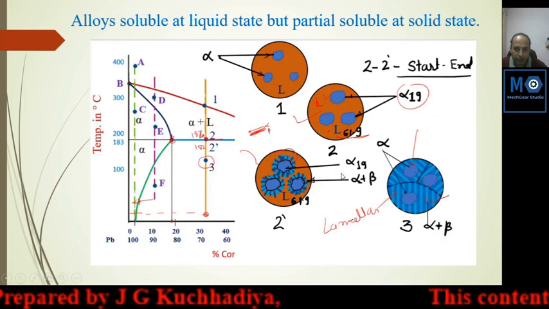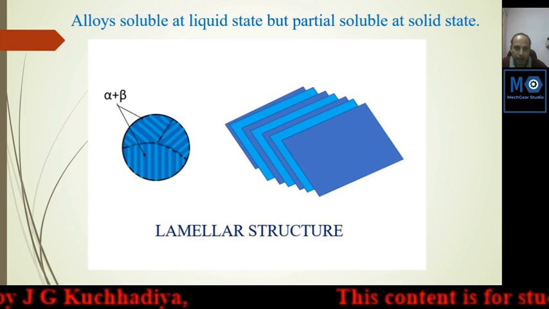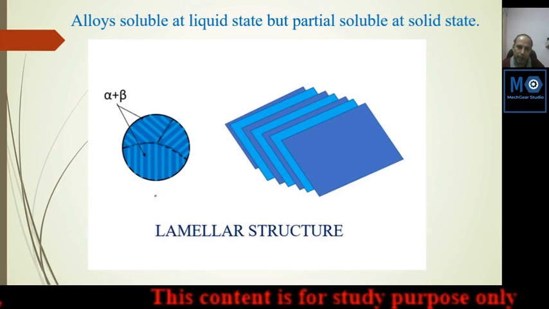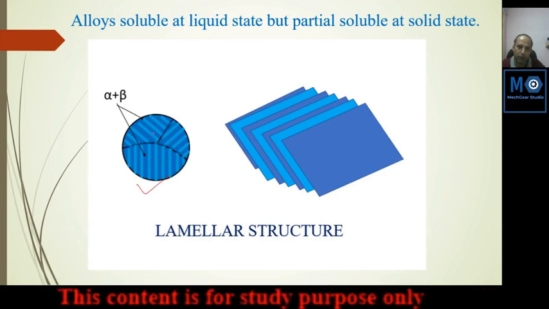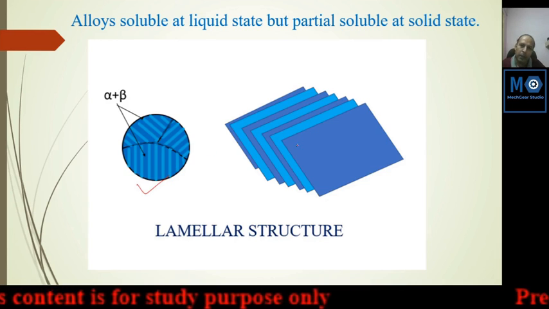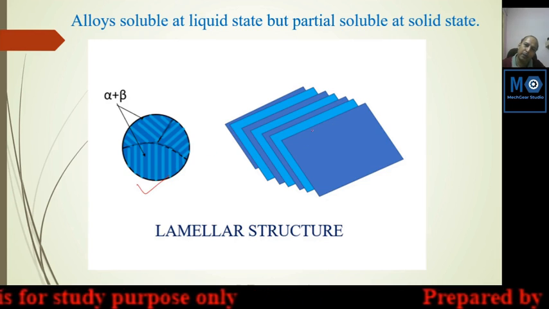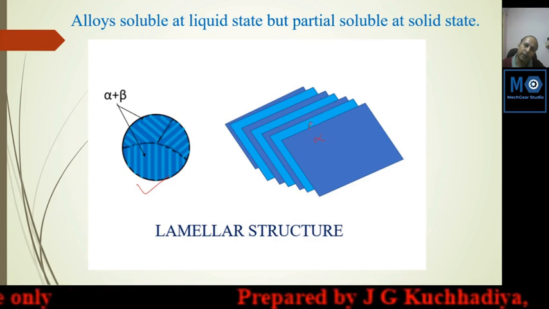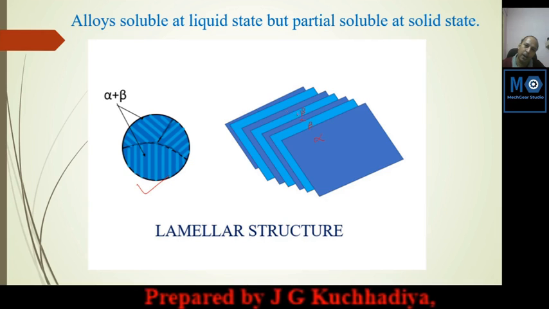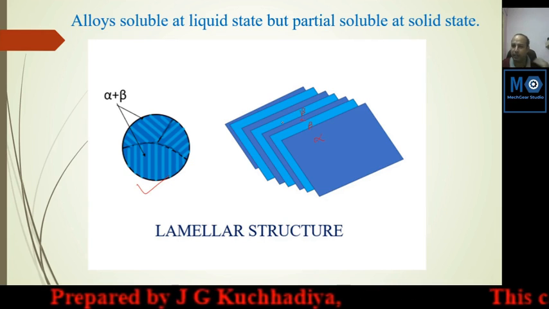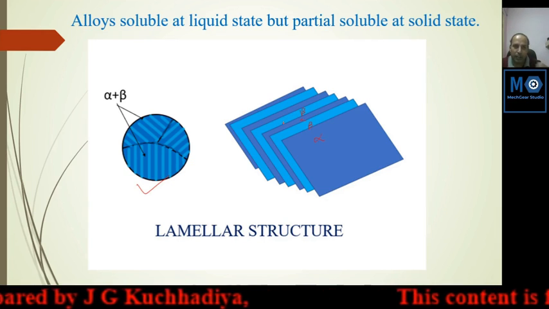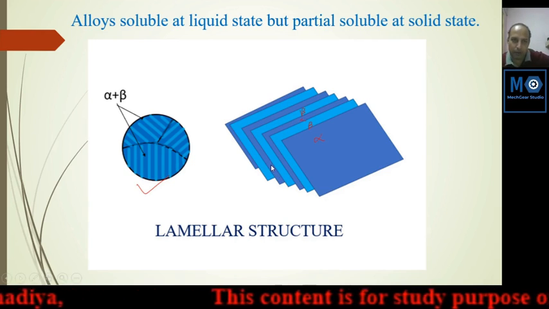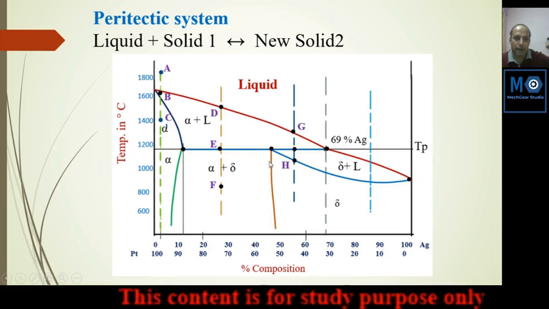Next we will discuss this arrangement, which symbolically shows the lamellar structure. This is the lamella solidified, which is shown in the last slide. And this is the arrangement of the plates: this is alpha, this is beta, this is alpha, this is beta. In this way it is arranged. This is a sandwich of the two phases alpha and beta in sequence.